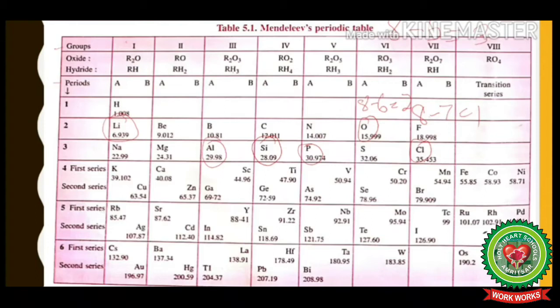In a period, the elements gradually change from metallic to non-metallic character. That means that if we move from left to right in Mendeleev's periodic table across the horizontal row, then the non-metallic character increases. That means the elements to the left of Mendeleev's periodic table show a metallic character, and the elements to the right show non-metallic character.